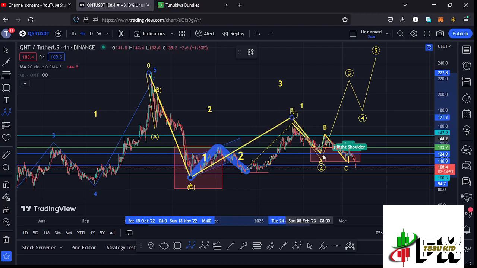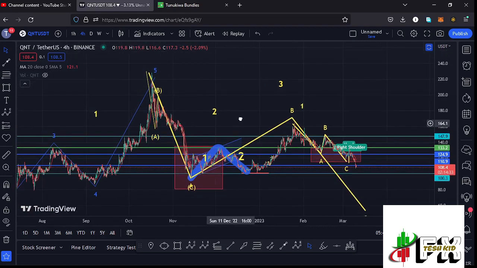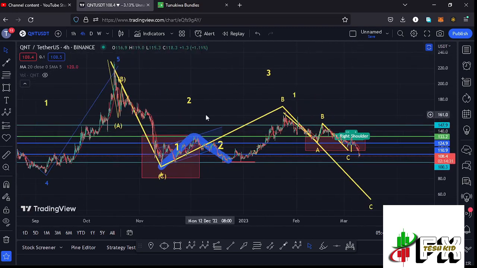Then there are chances that we might continue seeing the breakdown to the lower side to give us one more leg down in the formation of that wave C, and also give us one more leg down in the formation of this higher Elliott wave count 2 to the lower side. So this is the alternative scenario that you can have here on the Quant chart.